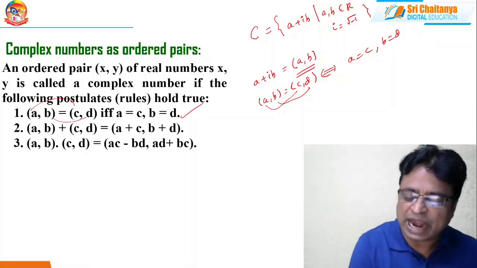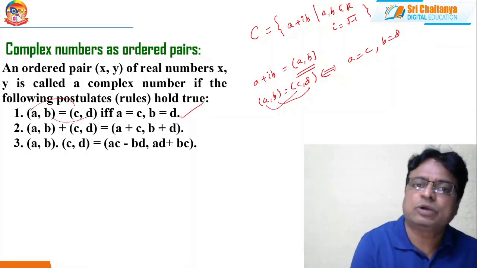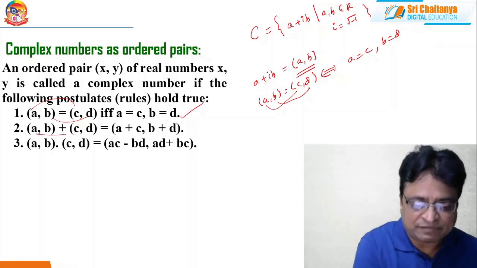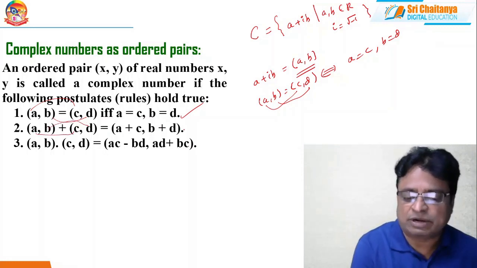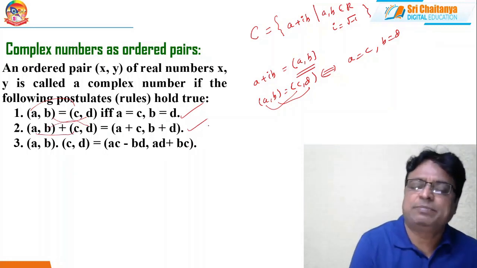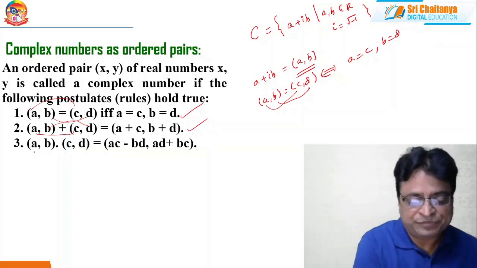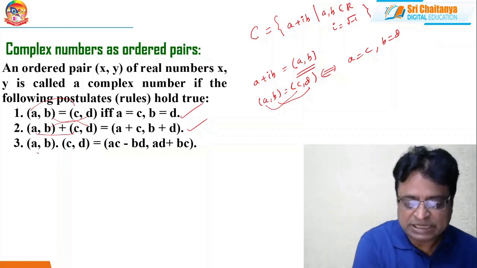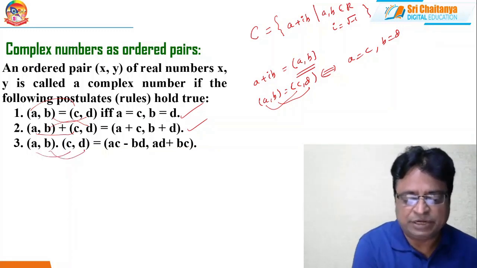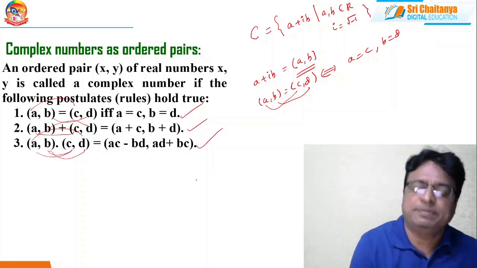And how can we add two ordered pairs? First add the first coordinates and second add the second coordinates. So that is A plus C comma B plus D. How can we multiply the ordered pairs? This we can define as AC minus BD comma AD plus BC. This is called multiplication of ordered pairs.